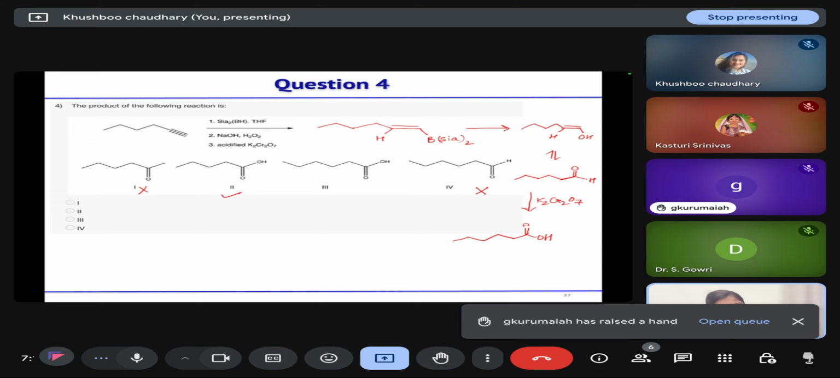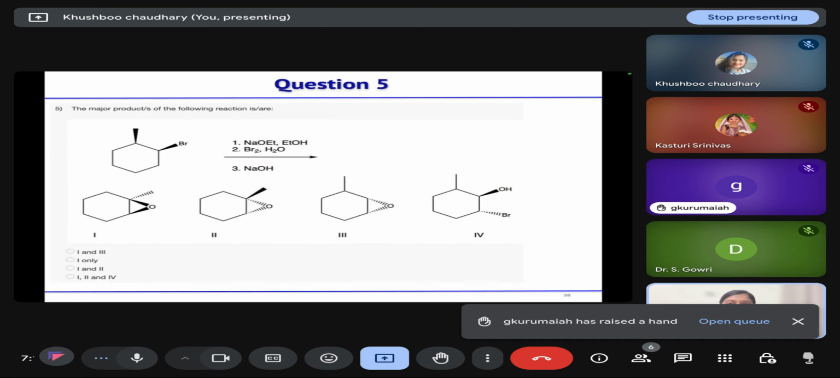We will get acid, that is in the third or fourth case, but the number of carbons here is 1, 2, 3, 4, 5, 6. In the second case we have 1, 2, 3, 4, 5 carbons. In this case we have 1, 2, 3, 4, 5, 6 carbons. So the correct option is option third. Is this clear? Yes, ma'am.